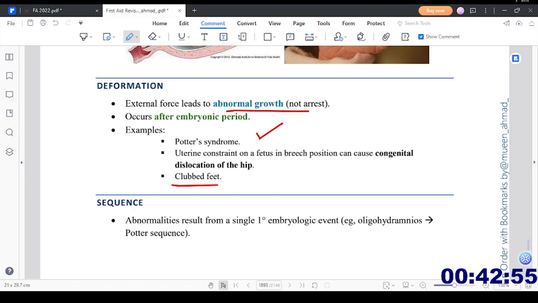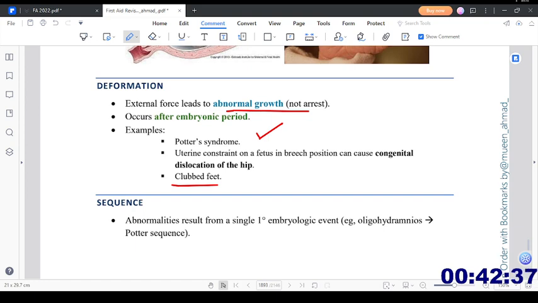So that is called Potter syndrome because of the external force that is being applied on the fetus by the amniotic sac. Uterine constraint on the fetus is the breech position. The fetus is in the breech position. Congenital dislocation of the hip can be seen, or clubbed feet due to some external pressure, for example the Potter sequence, but that is an example of the deformation.